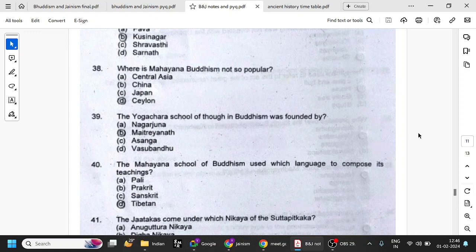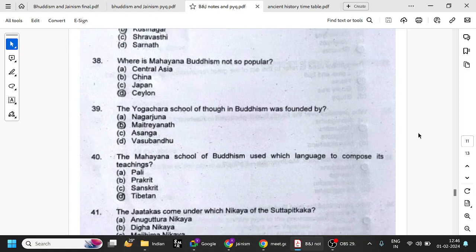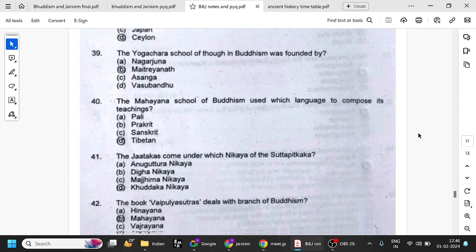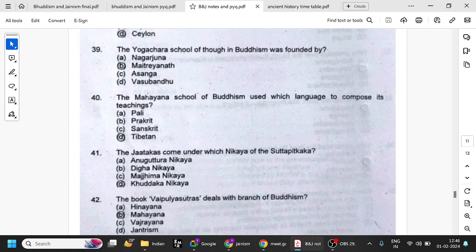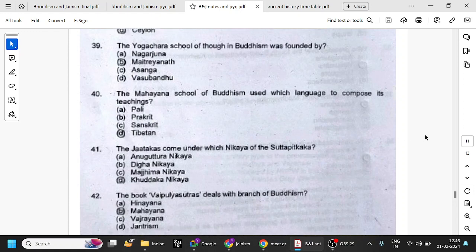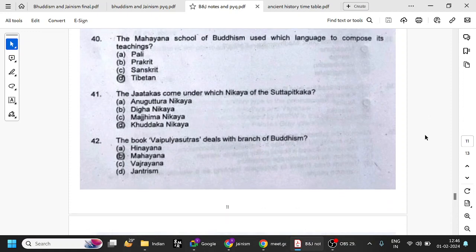Buddha is supposed to come back as Maitreya, something like that. So the Mahayana school of Buddhism used which language? In general, Buddhism used the Pali language, and Prakrit was used by Jainism. And in the Mahayana school, especially, they used Tibetan language. Try to keep that in mind. And the Mahayana and Hinayana split happened in the fourth Buddhist council.